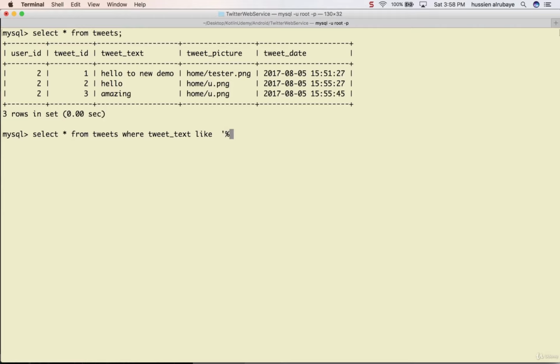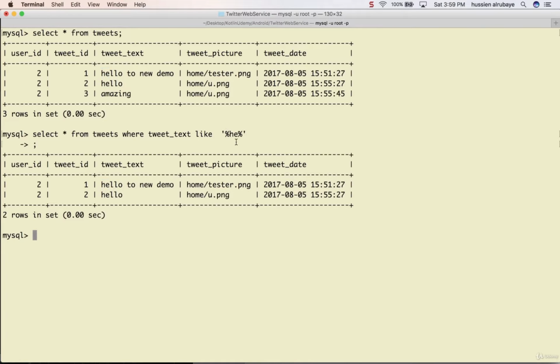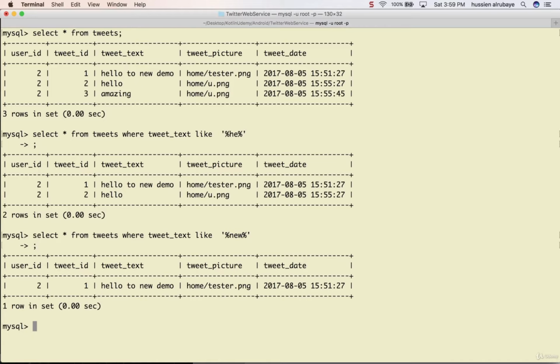Then, for example, HE, then percent, then colon. That means, hey, I want you to search in the database for any tweet text that starts with any character, has HE, then ends with any number of characters. Which one has HE? This one has HE, so it has to bring me two tweets. See, it brings me only the tweet that has the word new. Make sure of the colon, and it gives me only the one that has new.